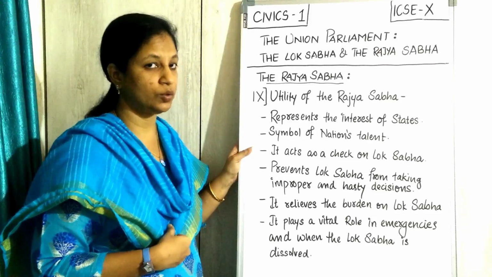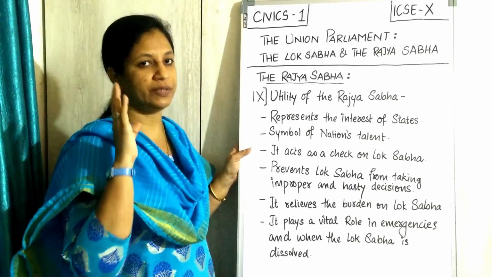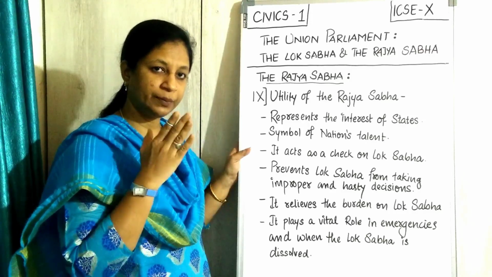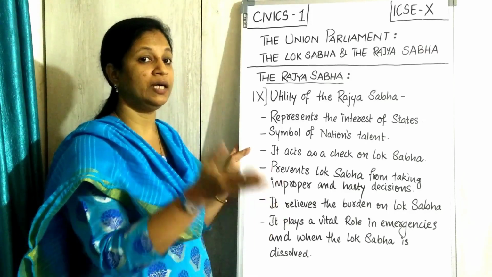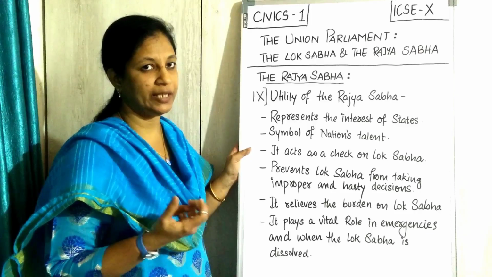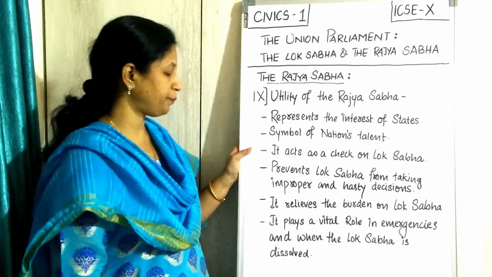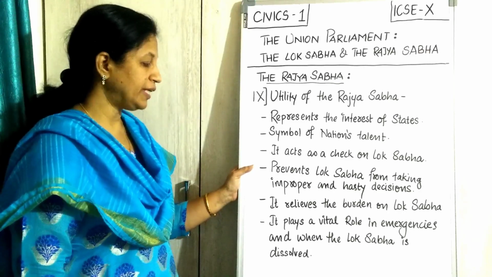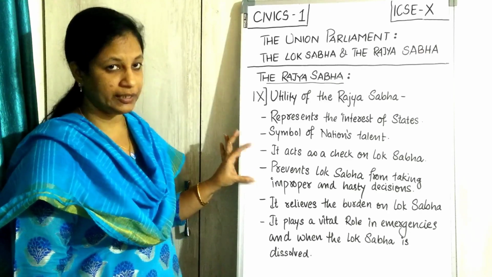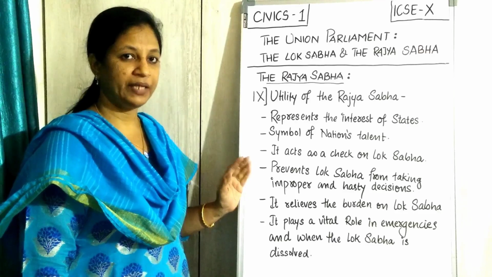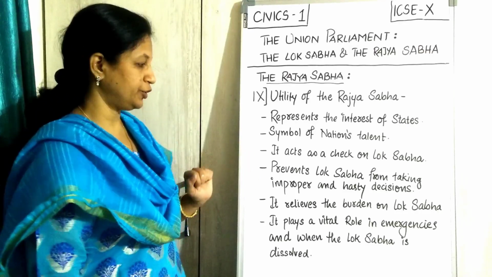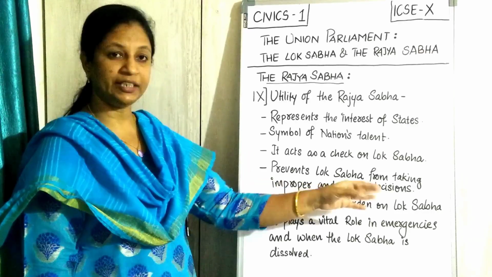It is not allowing the Lok Sabha to go according to its will and wish. Lok Sabha has to do according to the welfare of the country. It has to take the points properly. So Rajya Sabha plays this important role. Prevents Lok Sabha from taking improper, this both. It is a check. So it prevents from taking the improper legislations और hasty decisions.